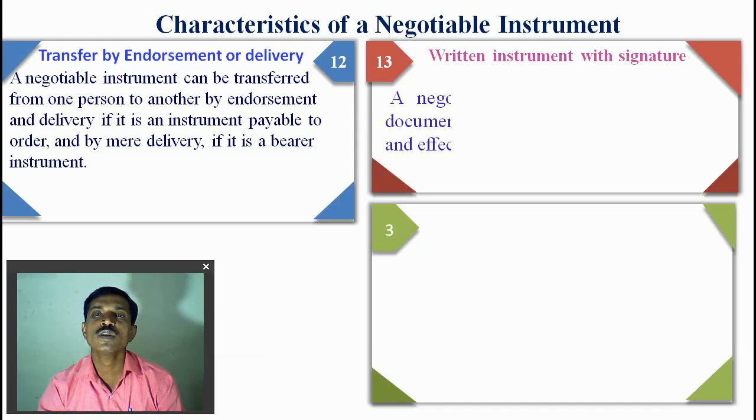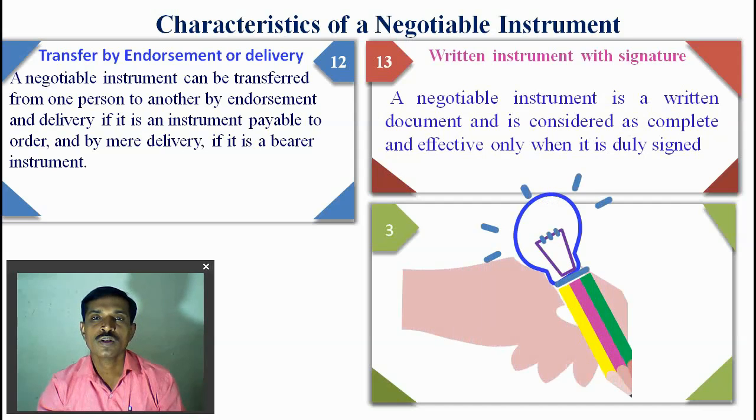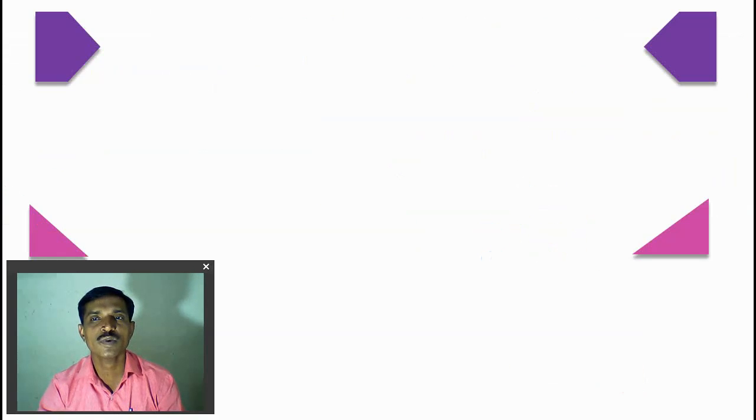It is a written instrument. So a negotiable instrument is not an oral instrument, it is a written instrument, and is considered complete and effective only when duly signed by the drawer and maker. So it is a written instrument, an important characteristic of the negotiable instrument. So here we finish the characteristics of the negotiable instrument.